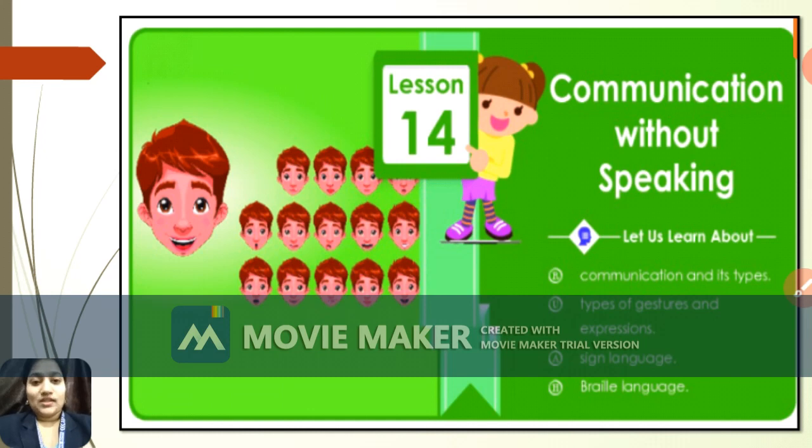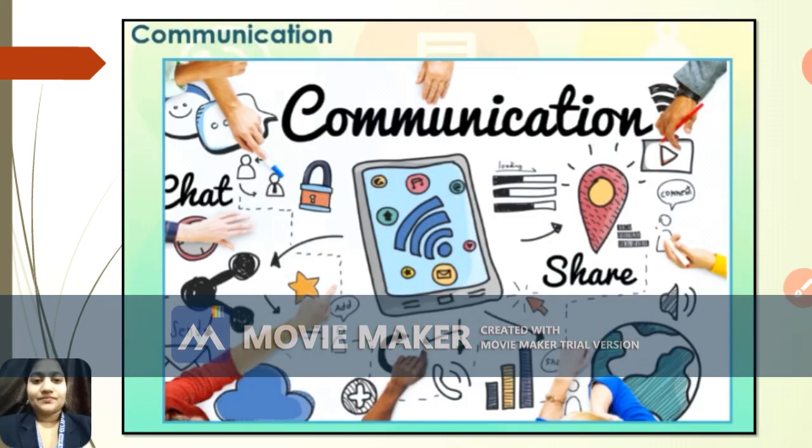Okay, so let's begin. In this lesson we have seen communication and its types, and also the types of gestures and expressions. We have also seen sign languages and even braille language. These are the 4 important points of this lesson, and we have seen all these 4 points in detail. So today we'll revise in short once again. Let's begin. So first of all, communication.